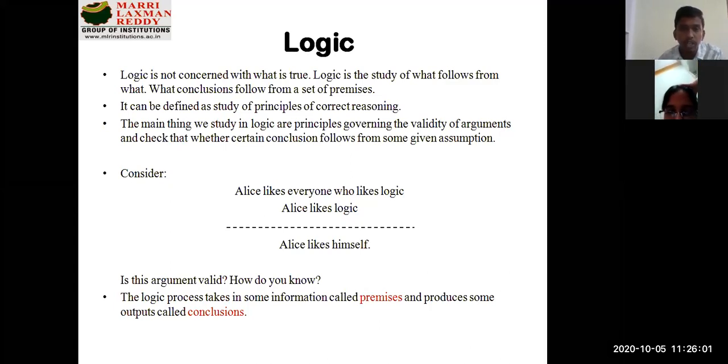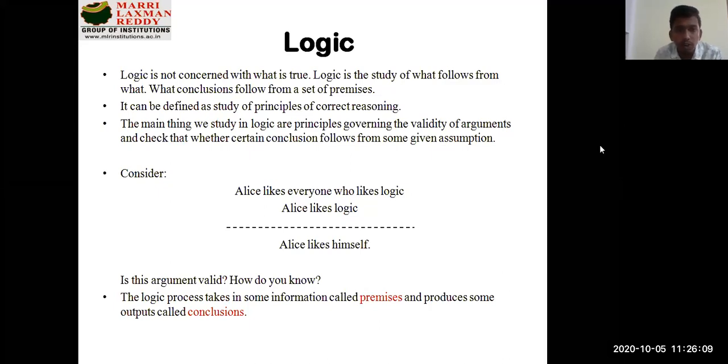Logic is not concerned with what is true or what is false. Logic is the study of what conclusions follow from a set of premises. The same thing we have seen in the previous concepts: we will be given some set of premises, and the premises should lead to some conclusion. A conclusion also will be given, or we call it a hypothesis.